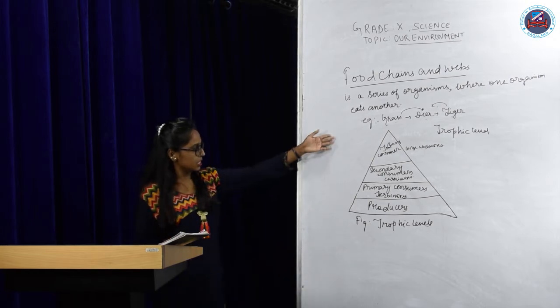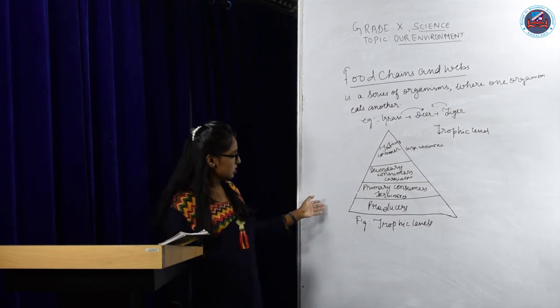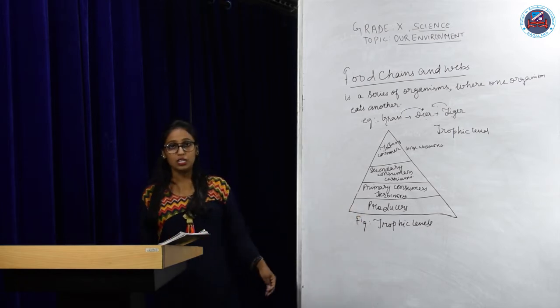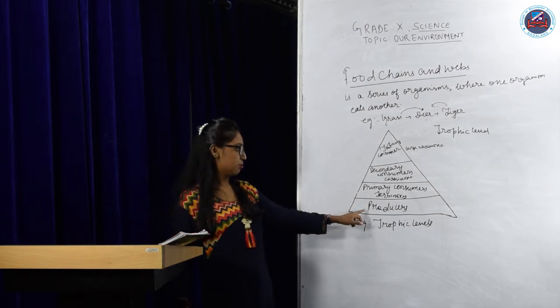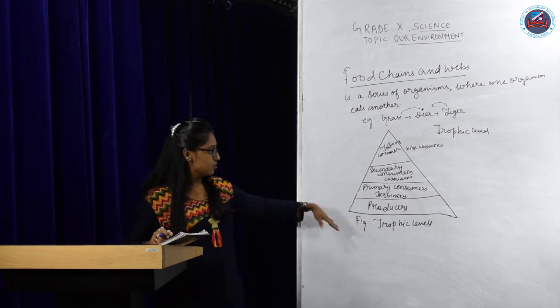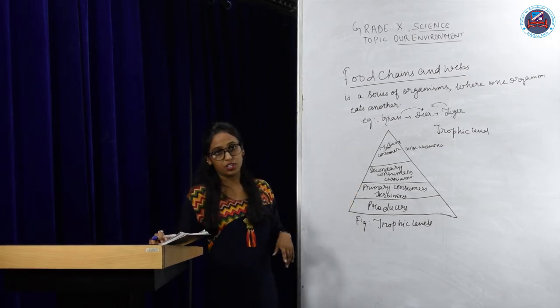So this is a pyramidal figure of trophic levels. At the ground level, the producers rule, the ones who fix the solar energy and then transfer it to the different trophic levels.